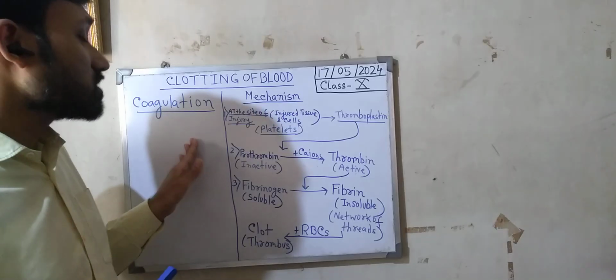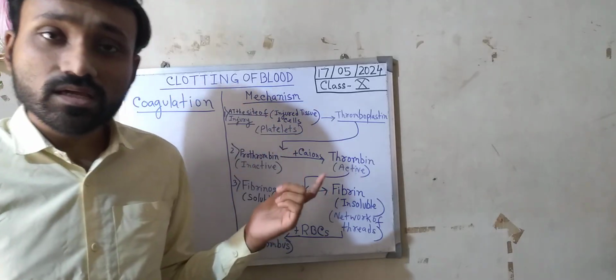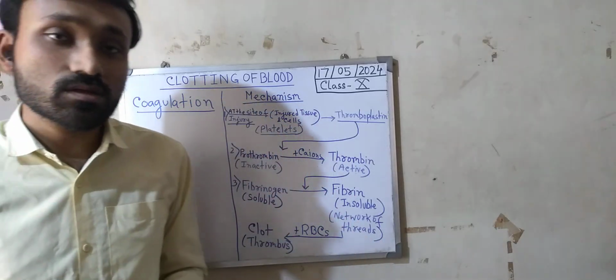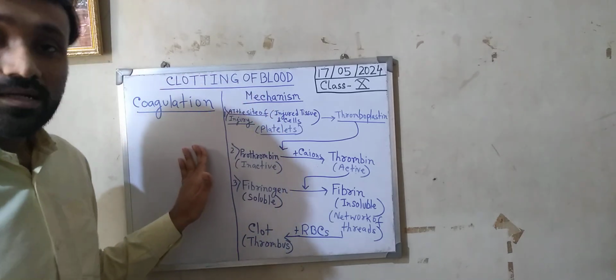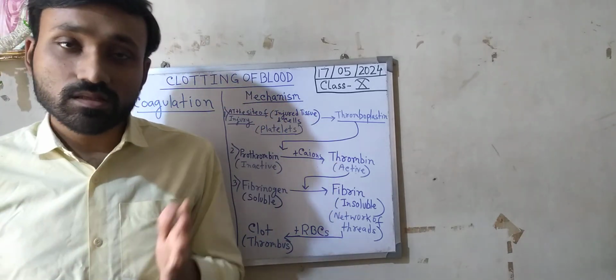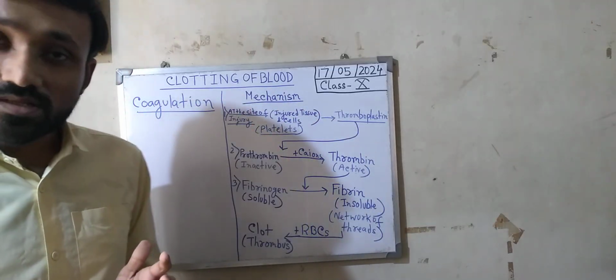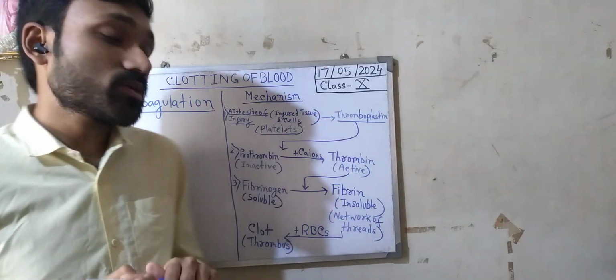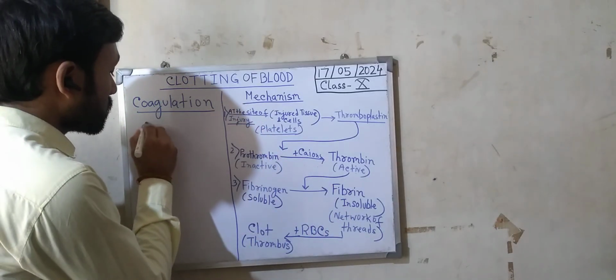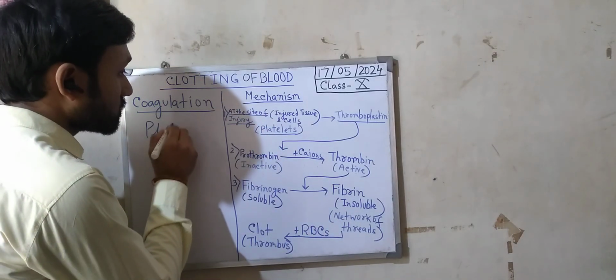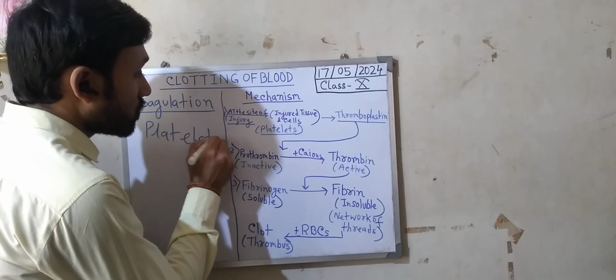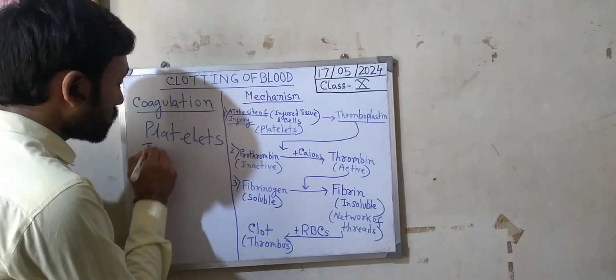Now the next question is, how does it take place and who is responsible for this? We know in blood there are three types of blood corpuscles. Number one is RBC or erythrocytes, number two is WBC or leukocytes, and number three is platelets, also called thrombocytes.